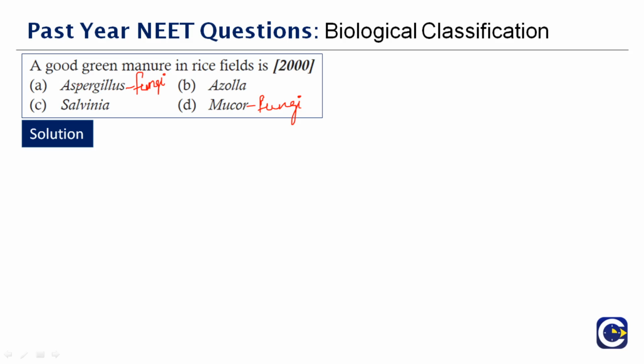Mostly you would have heard the terms like Salvinia and Selaginella. What is Salvinia now? Is it a bacteria or a plant? Salvinia is actually a plant. We will term it as Salvinia natans, and it's an annual floating aquatic fern. So once again, this is not the answer. So the left one is Azolla. Have you ever heard about the term Azolla?